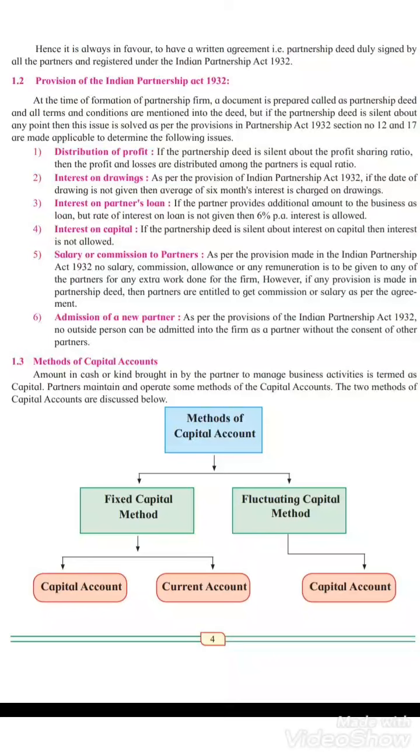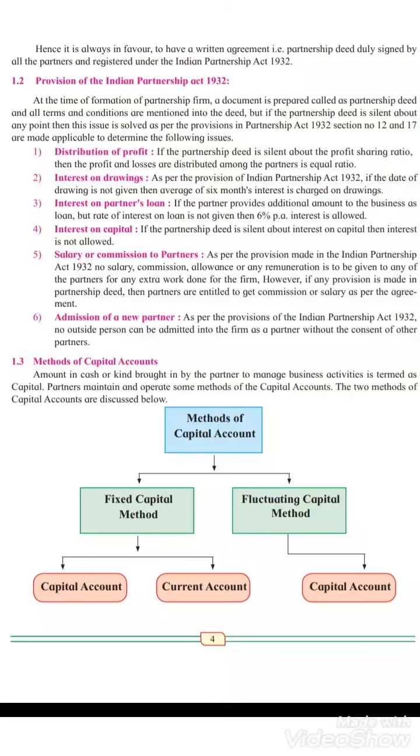So in this chapter, how are methods of capital account calculated? In this we have two divisions. One is the fixed capital method, another is the fluctuating capital method. These two are methods to calculate the capital account. Under the fixed capital method we have a capital account and a current account, and under the fluctuating capital method we have only a capital account. What is the fixed capital method?